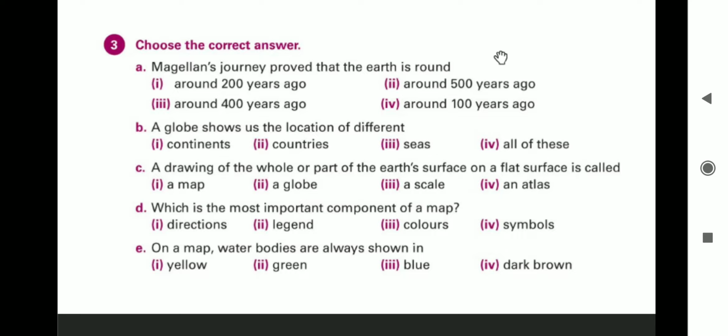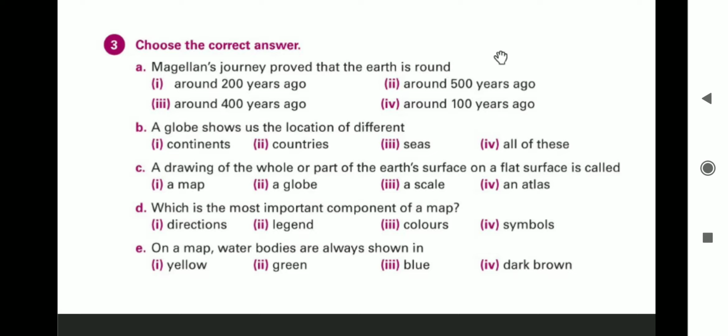On a map, water bodies are always shown in. Though we know the answer, we have to read all the options. Yellow, green, blue, dark brown. The correct answer is blue.